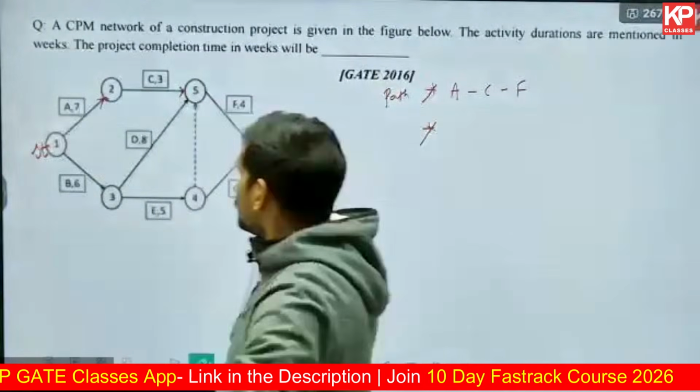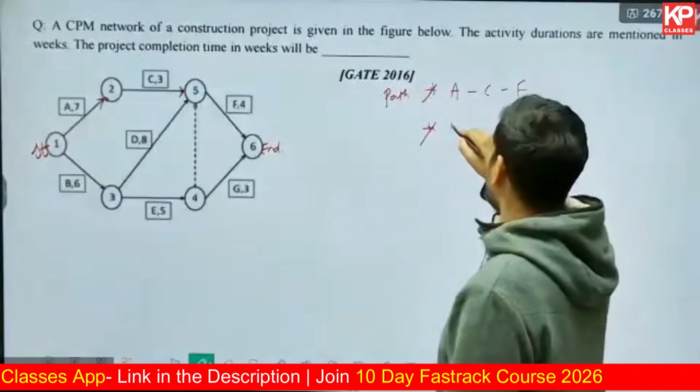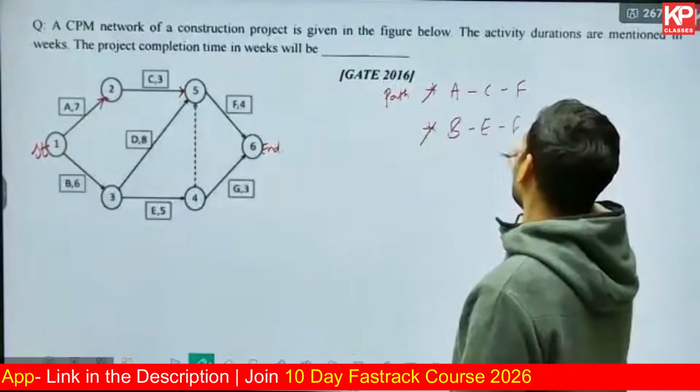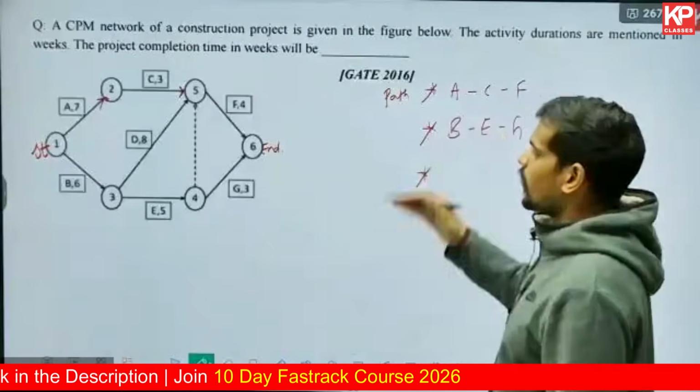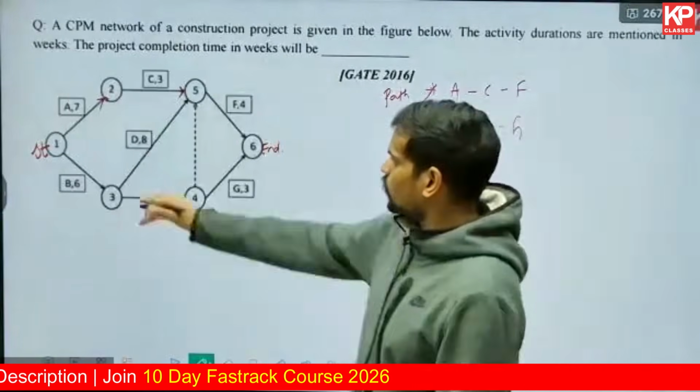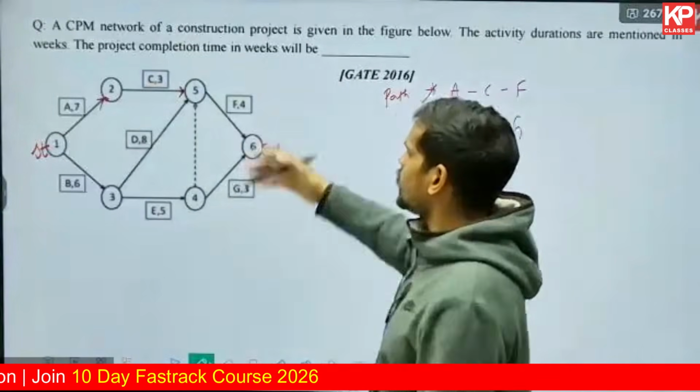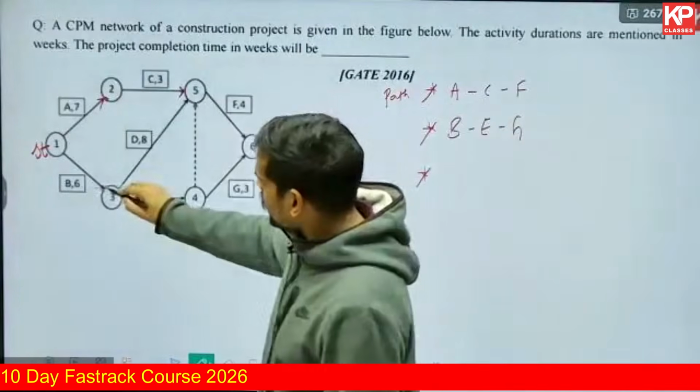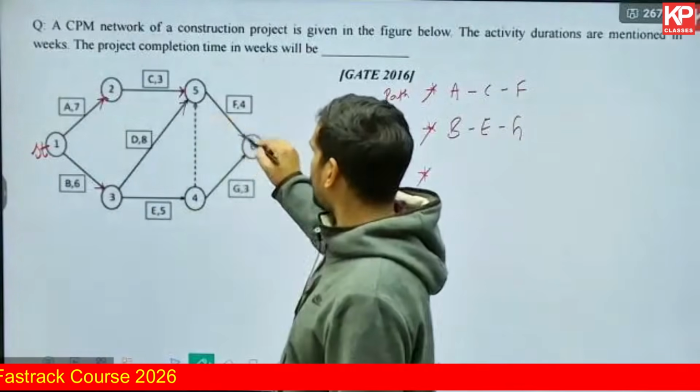Anything else? BEG. Yes, BEG is one. Tell me the other paths which I have not yet written. So ACF is one, BEG is one. Other than that, look into the arrowheads. B, D, F should be one.